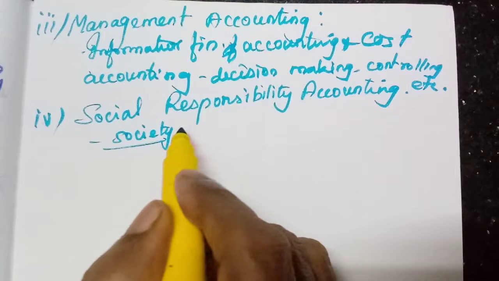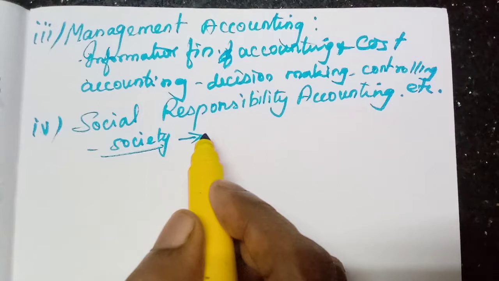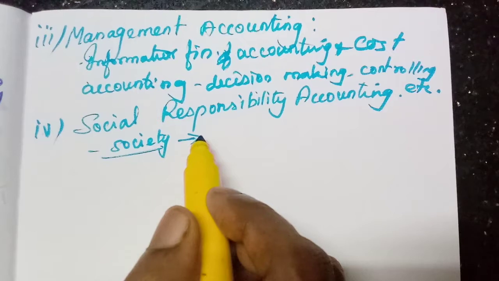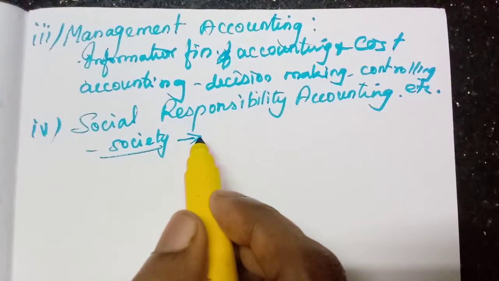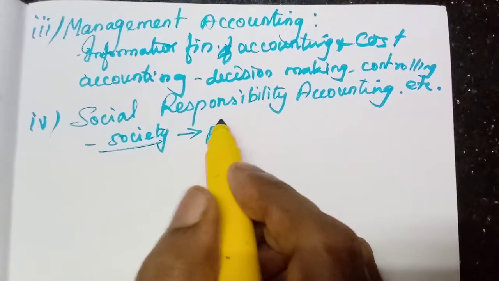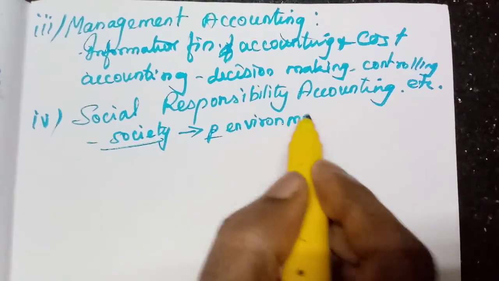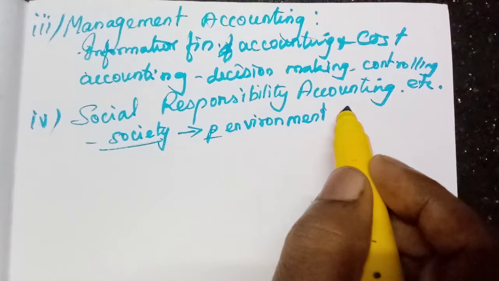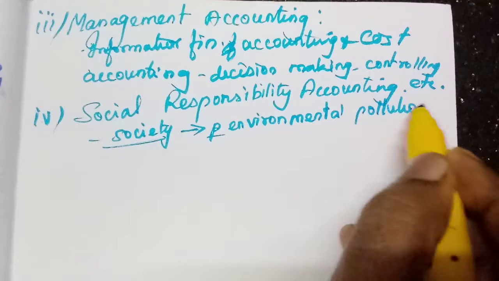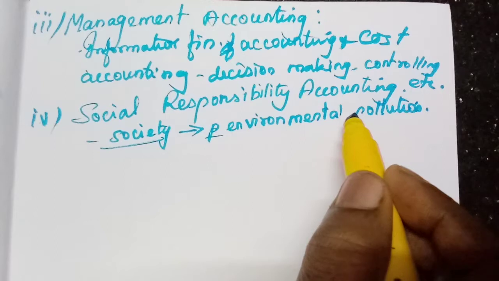Especially if they run an industry that may create any pollution, they have to control that pollution or environment pollution, either air pollution or water pollution, whatever it is. That will be done with the help of this social responsibility accounting.